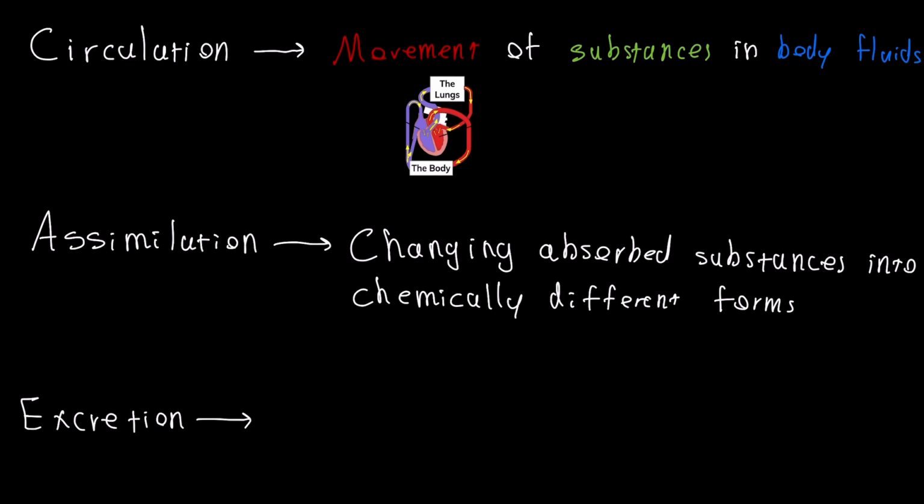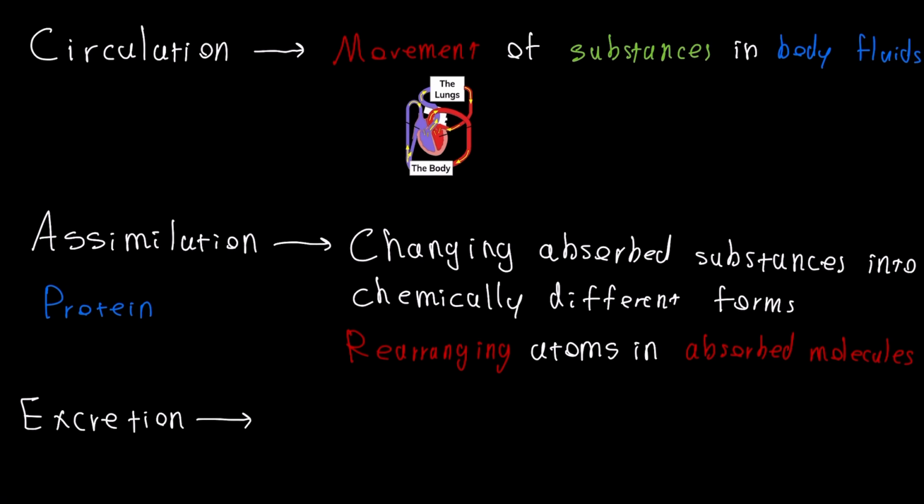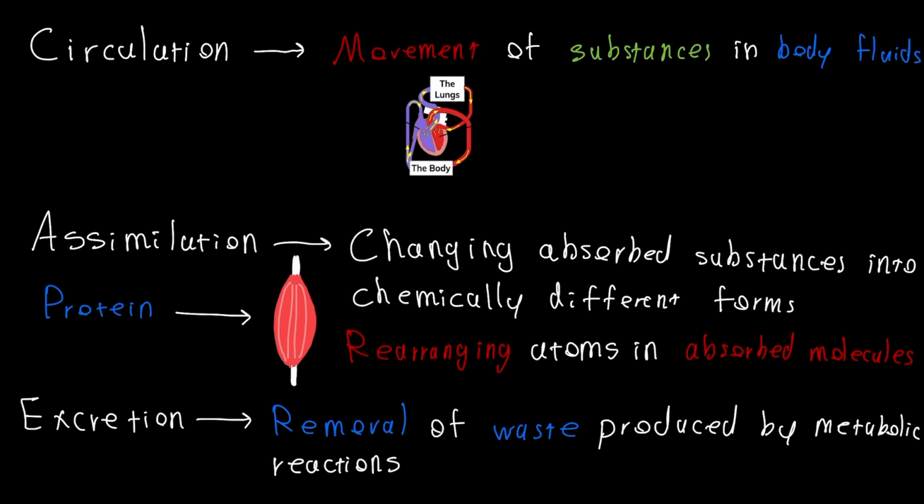Rearranging atoms in absorbed molecules is how I would describe it. An example would be protein that you eat from your food being turned into muscle tissue. Excretion refers to the removal of waste produced by metabolic reactions, and oftentimes that waste includes nitrogen.